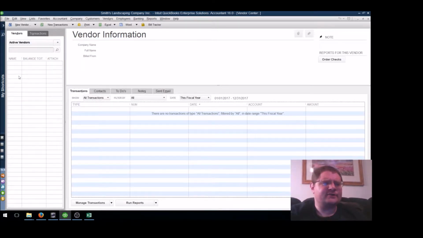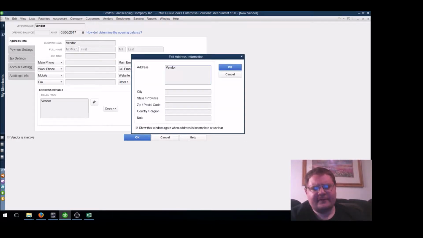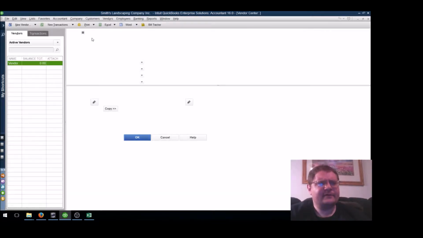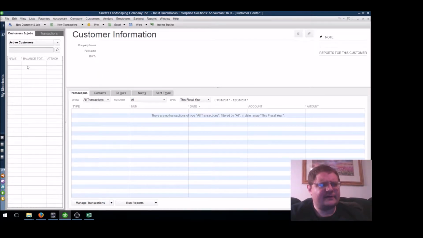But before we do that, we should get sample information in the right fields. So we'll put vendor, company name, vendor, and we're going to go down into the address. We'll start with 10 Main Street, Old Town, Maine 04468, and this gives us information for our vendor. That's pretty good. We're going to go over to the customer side, and let's get one of these set up.